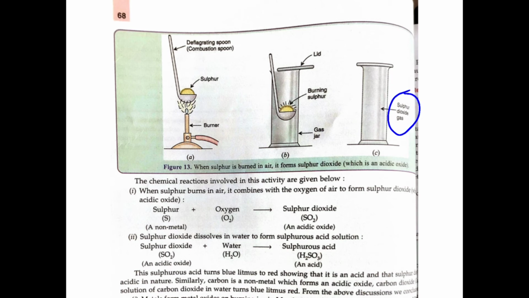So when sulfur is burned, it combines with oxygen to form sulfur dioxide, which is an acidic oxide. Okay, so this sulfur dioxide is mixed with water to form sulfurous acid. So we can test it by dipping the litmus paper in this solution, that means sulfurous acid, and we can see a change, where blue litmus is changing to red. So by this we can confirm that it is an acid, and it is sulfurous acid. Sulfur dioxide is mixed with water to form sulfurous acid.